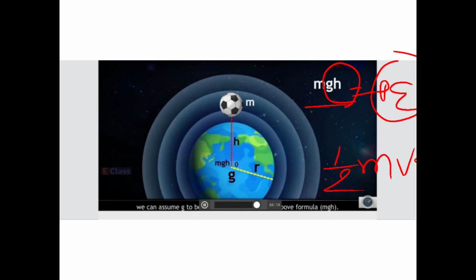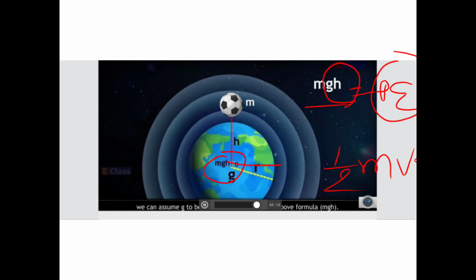When the formula given is mgh, if I increase the height from the surface of the earth, we can increase this energy. Correct? And what happens if you are on the ground? On the ground, when h is equal to 0, you are going to have potential energy also 0. Correct?